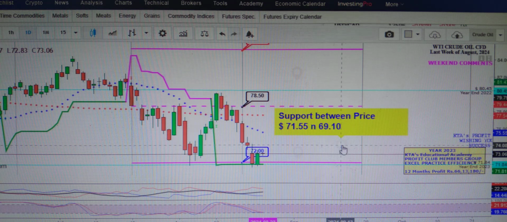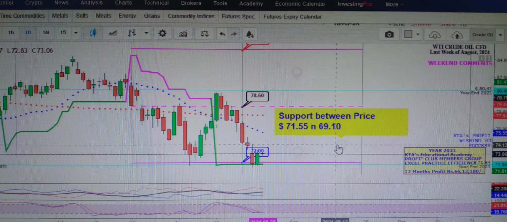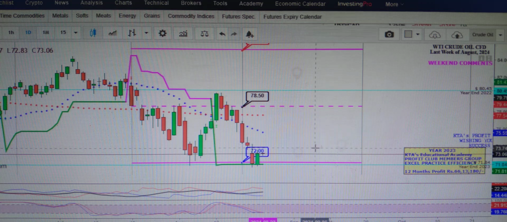Our observation of 71.55 was activated, and if that does not hold, then the early projections give support at 69.10. Altogether this is last year's price level. The crucial technical observation is that if it does not stand, then what is next is the matter.